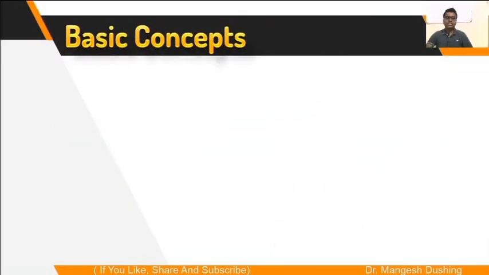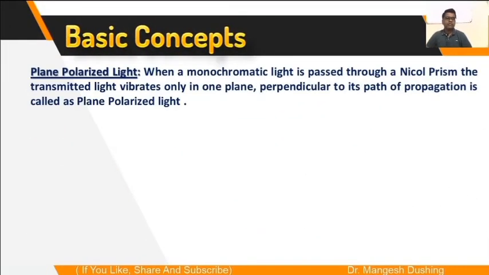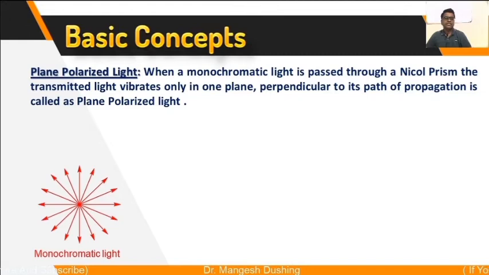Now we will learn about plane polarized light. When a monochromatic light is passed through a Nicol prism, the transmitted light vibrates only in one plane which is perpendicular to its path of propagation. It is called plane polarized light. For example, this is the monochromatic light whose waves vibrate in all the directions perpendicular to this path of propagation.